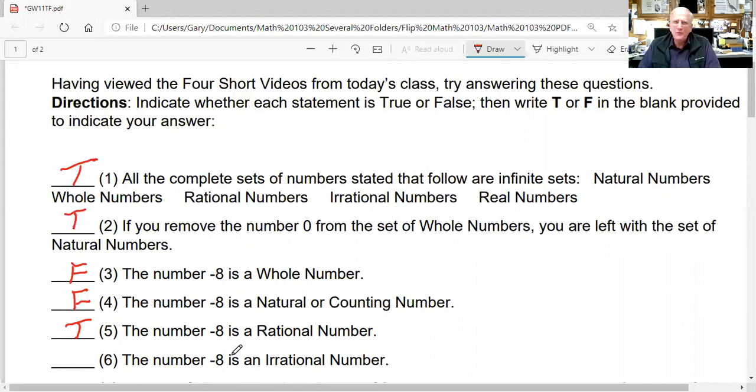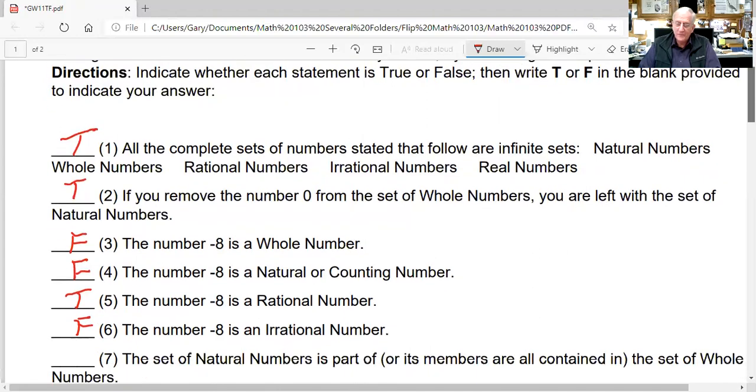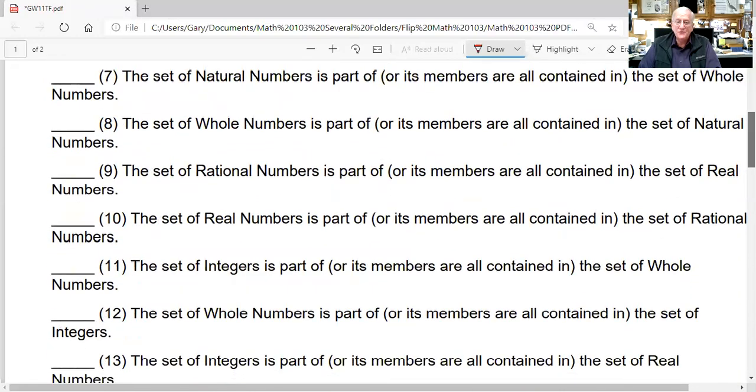They don't show any repetition, and they go on forever, jumping all over the place. So, is -8 an irrational number? No, it is not. So that is a false statement. Okay, let's go on. Let me bring this down to the next series of questions.